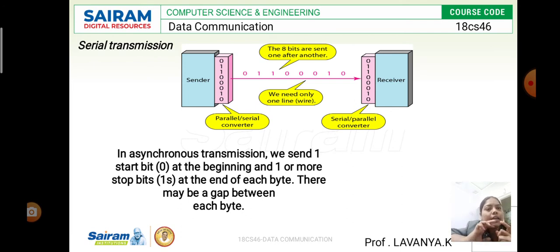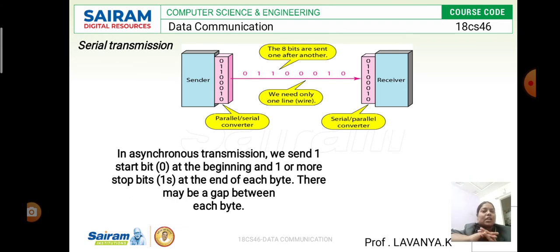And here, like I said, in the serial transmission we are going to look at three subclasses: asynchronous, synchronous and isochronous. These are the three techniques or subclasses we are going to look into in serial transmission. Now the asynchronous transmission is also one of the transmission modes, and it comes under serial transmission.